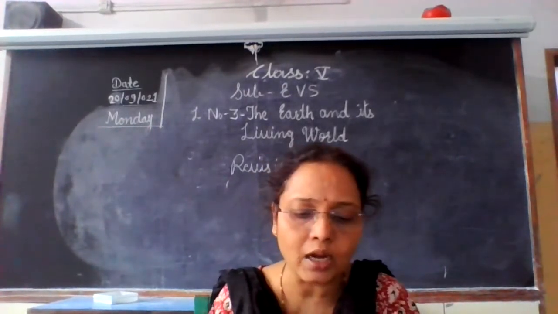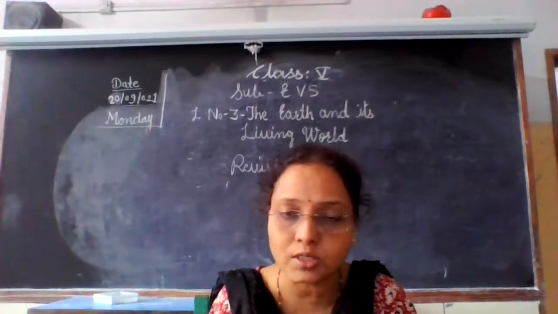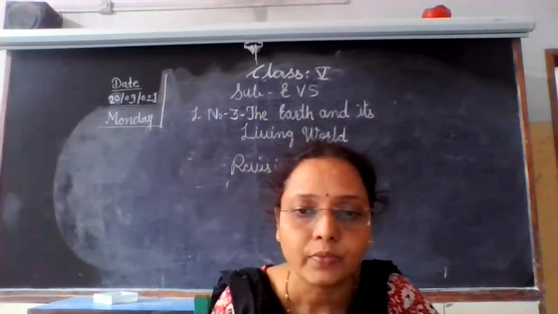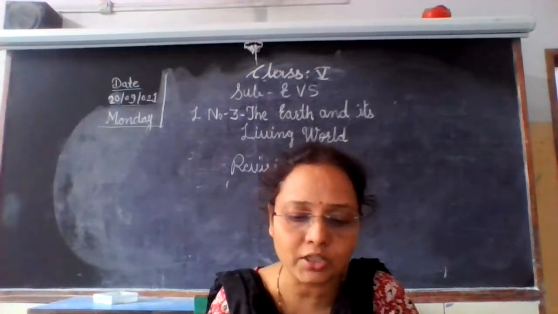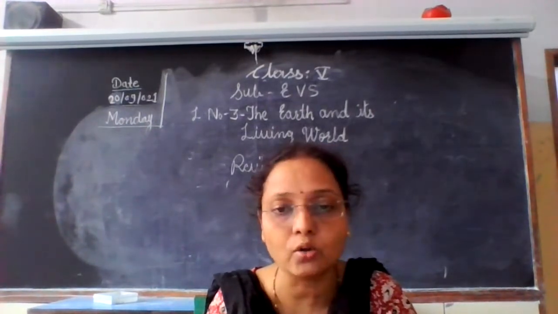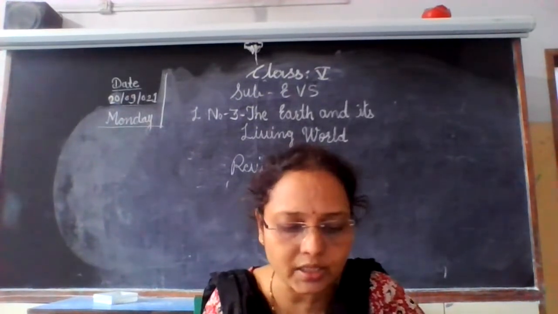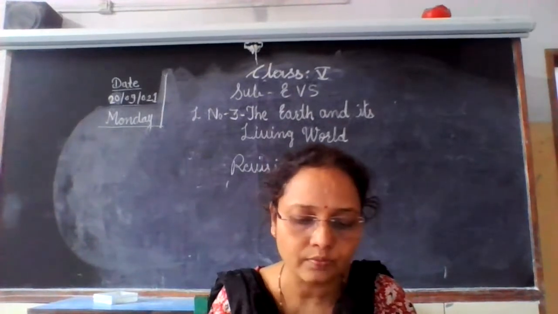The land along the margins of an ocean is called a coastal region. The land at the edge of the sea is called a coastal region. Water bodies in different shapes and sizes are formed along the coast.